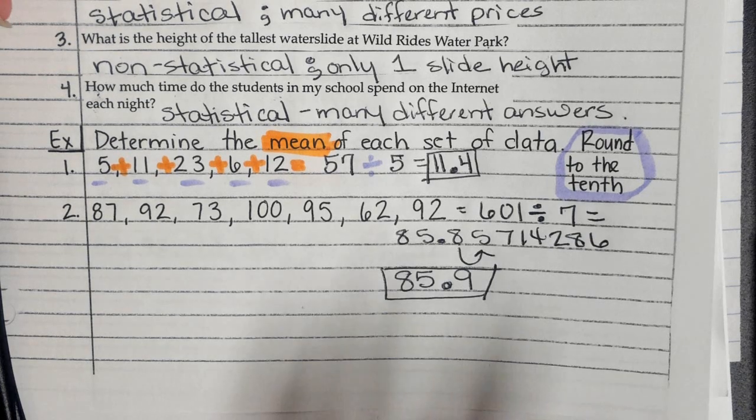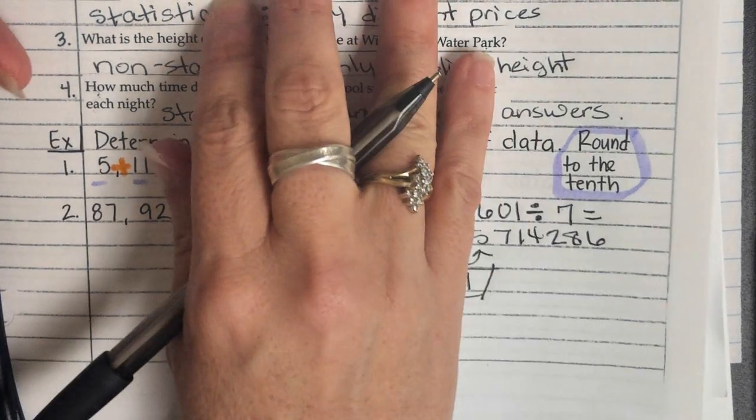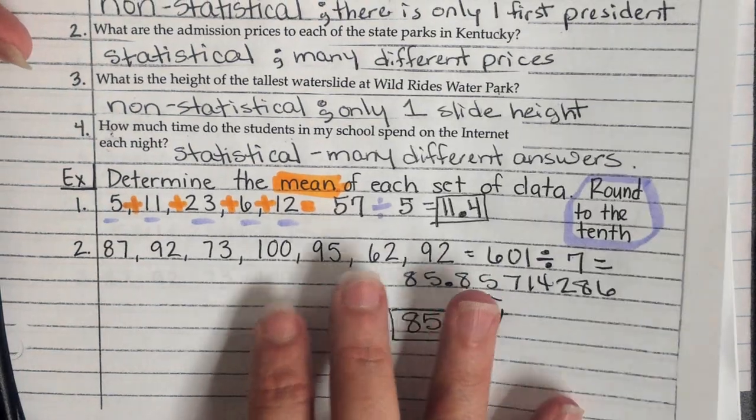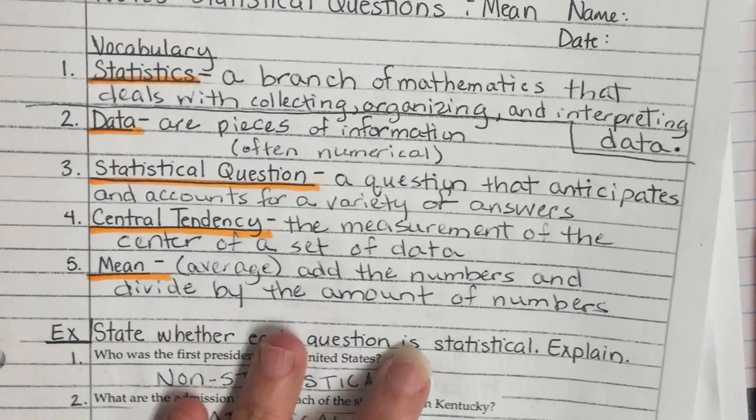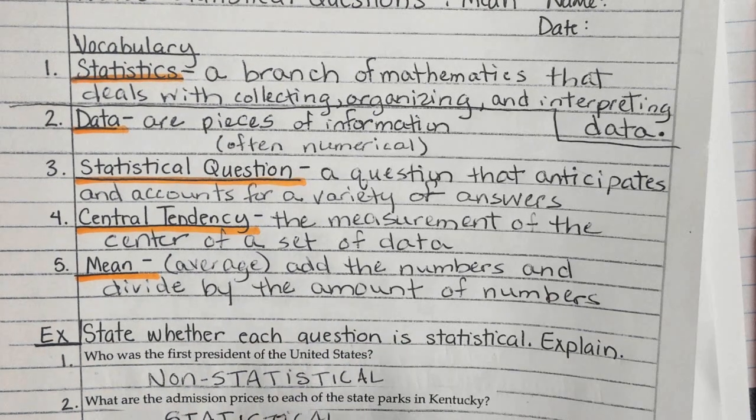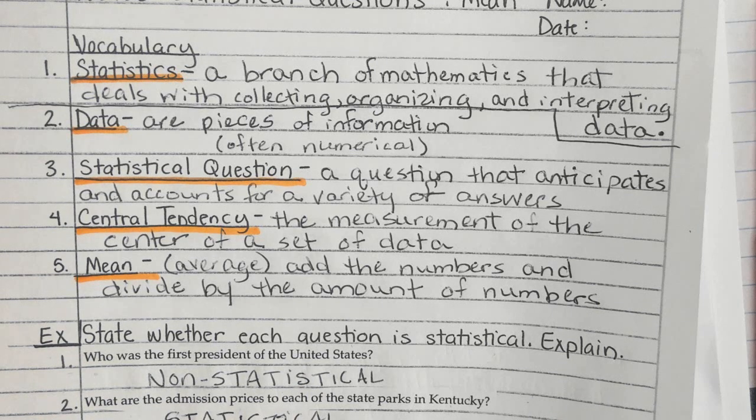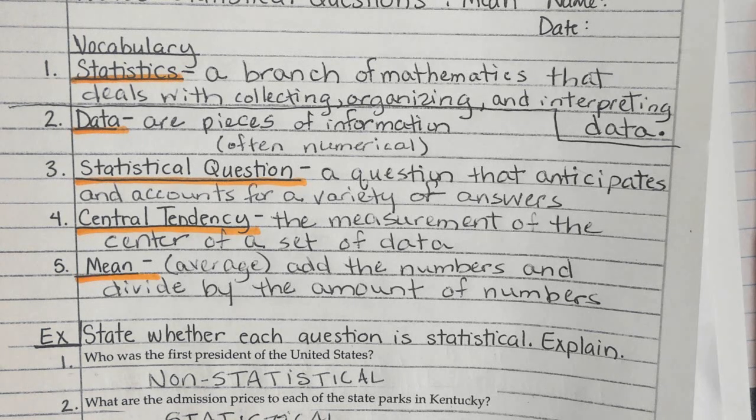Now, so basically you have two things we did today. We did questions and then the finding the mean. Take the next few minutes. I am checking two things tomorrow. One is going to be this vocab. I need you to get it down, 1 through 5. Then the other is going to be the homework. You're going to have a good 20 minutes to do all this, so you really shouldn't have homework. Okay, it is easy. It's very easy. If you will just get it going, to be honest, you won't even have homework.